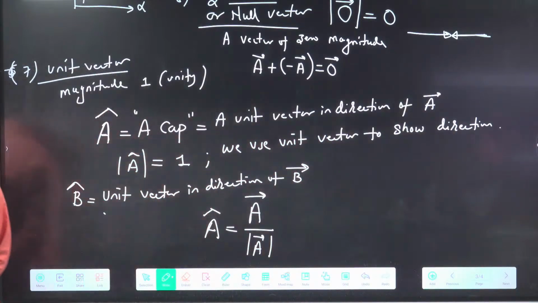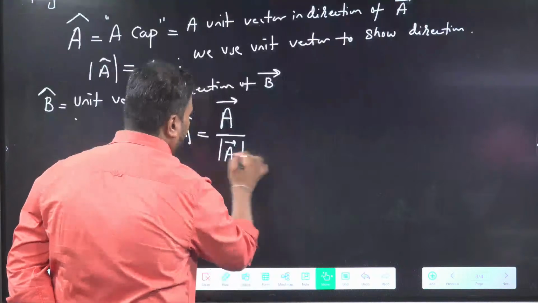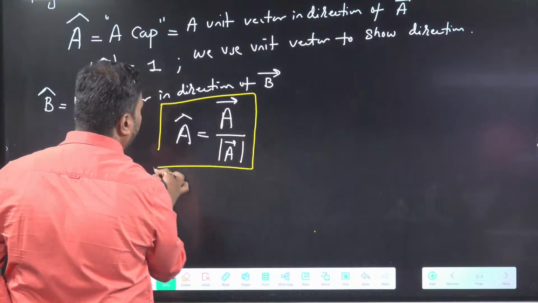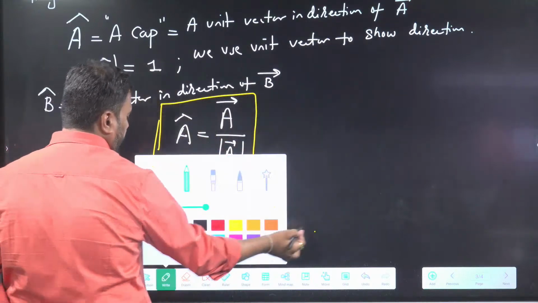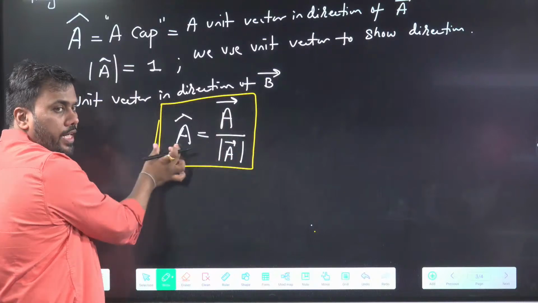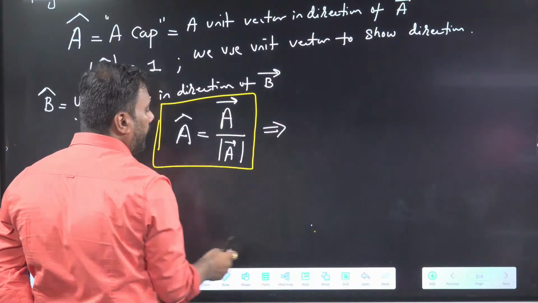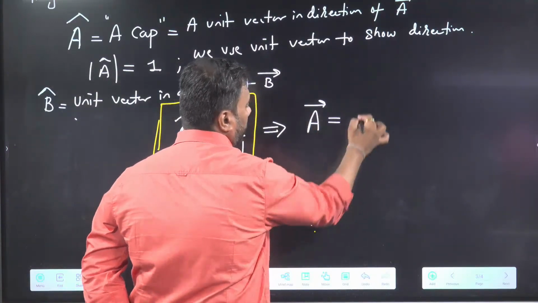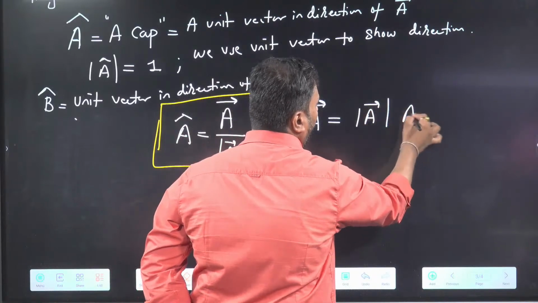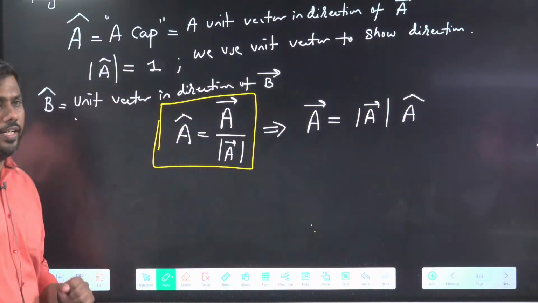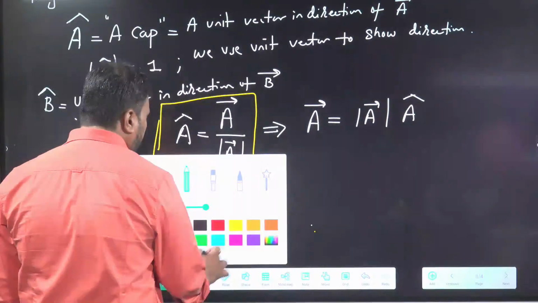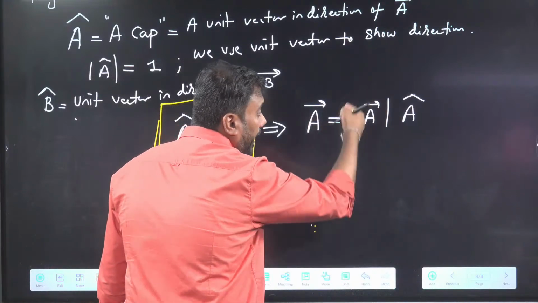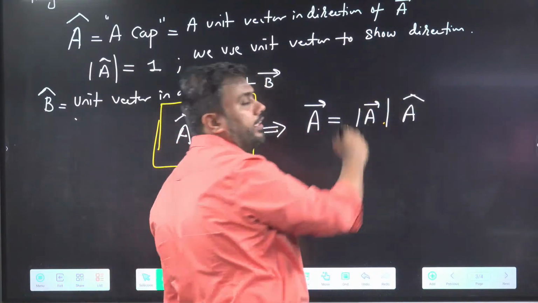Note it down. How to get unit vector? We need to divide a vector with its magnitude to get unit vector. We can also use this equation. If you write mod of A here, you will get A vector as mod of A into A cap. What is this equation telling me? This equation is telling me that vector A is equal to its magnitude multiplied with unit vector in direction of A.